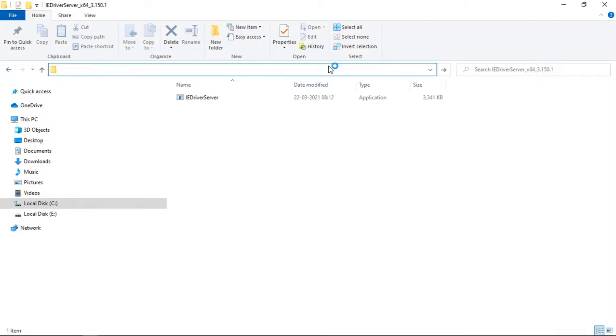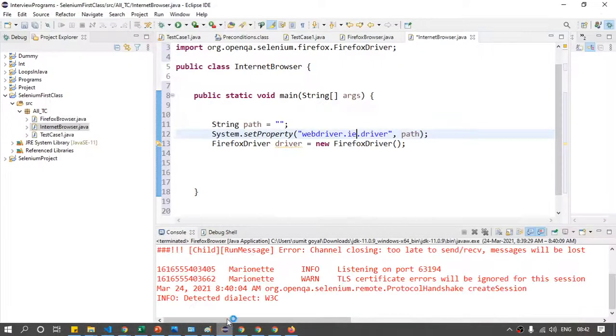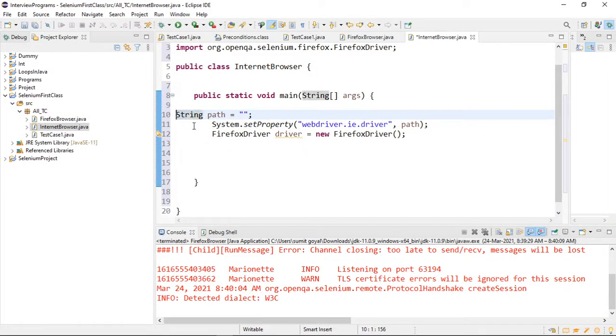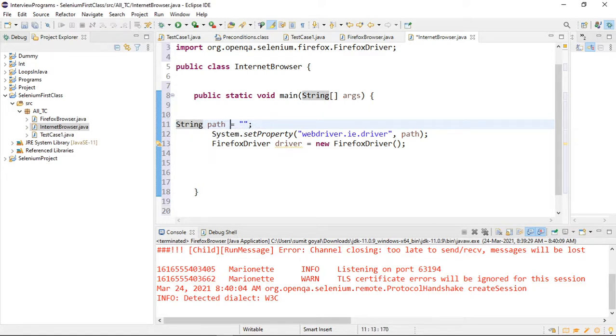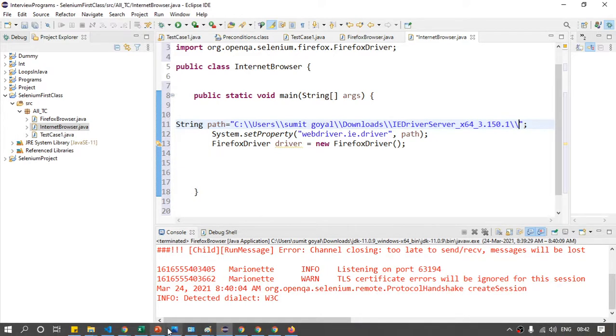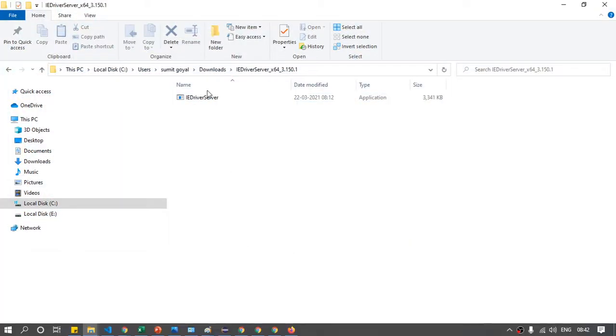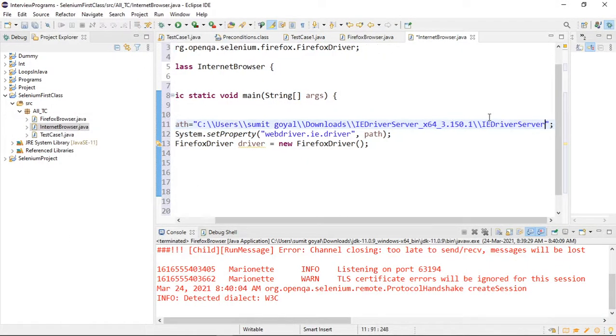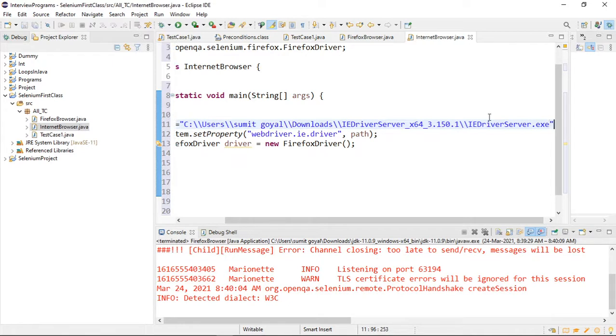Copy the path where the .exe file is present. Provide the complete path here, and after that, what is the file name? File name you have to provide. I think it is IEDriverServer.exe, and save it.